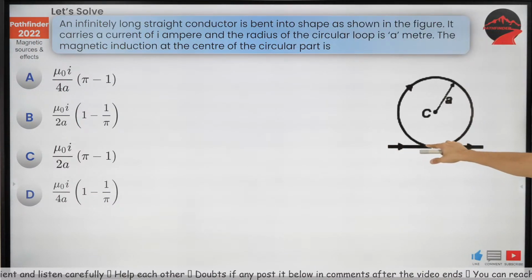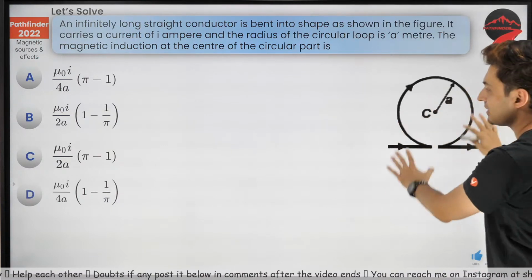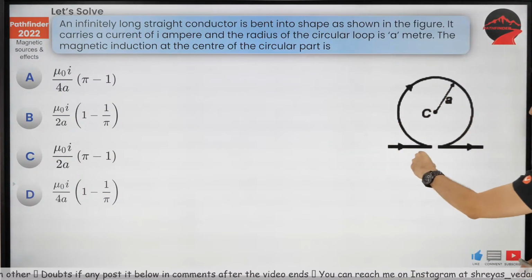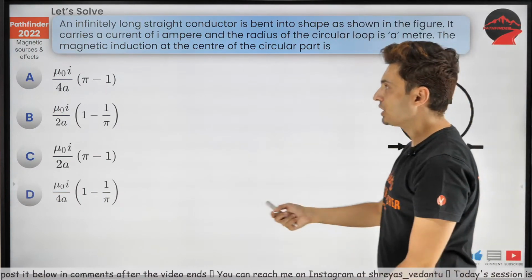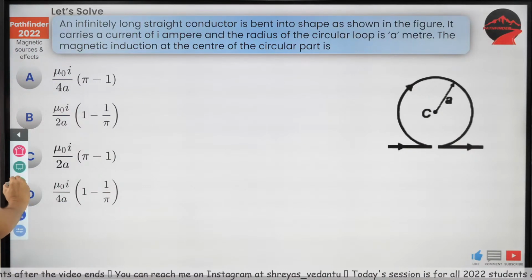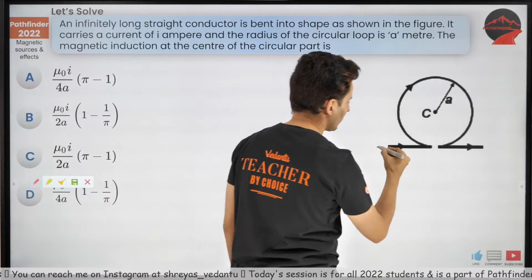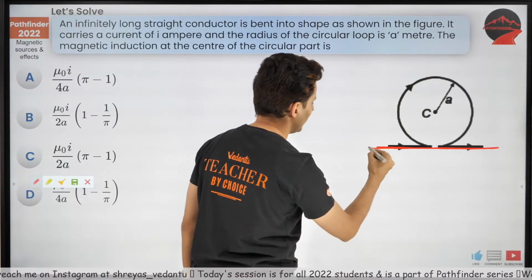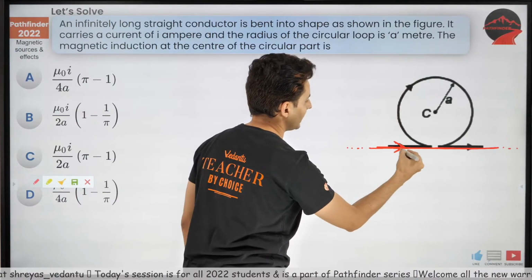The wire comes like this, bends like that, and comes here. So there are two geometries involved. It comes from an infinitely far away distance, bends into a circle, and comes out like that. So the question is, what is the net magnetic field over here? Think about it. Okay. So I feel there are two players at play over here. First is this wire which is infinitely long. The current is going this way.